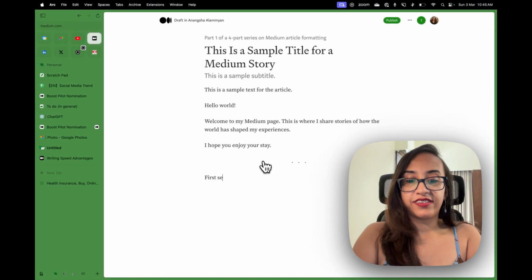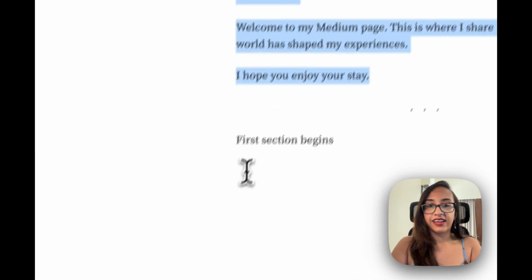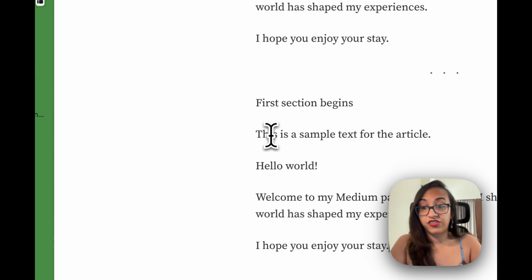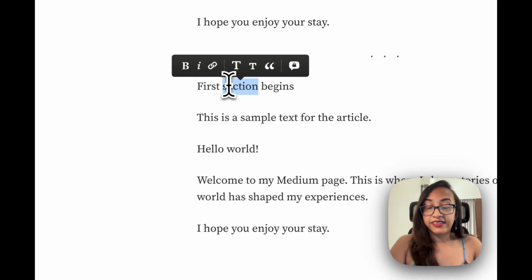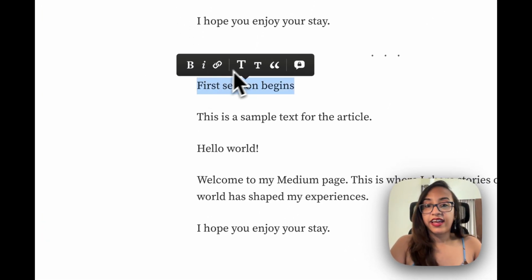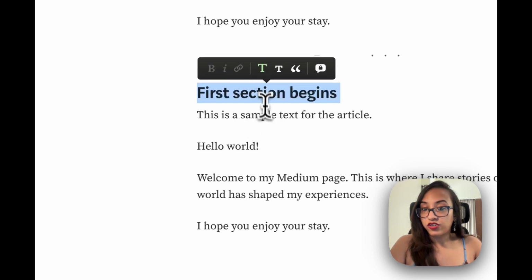So first section begins. I'm just going to copy this entire text and put it here just for demonstration purposes. This is the first section. Now we want this to be formatted as an H1 header. How can we do that? Select this text again, and from these options that come up, select the capital T. So this is an H1 header.